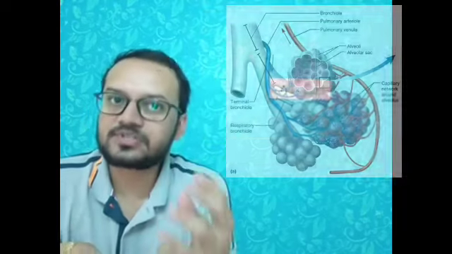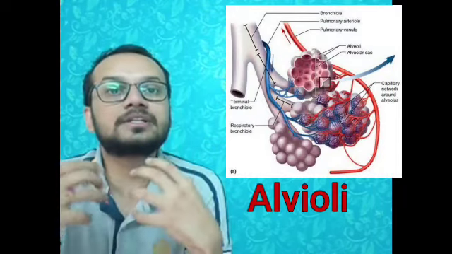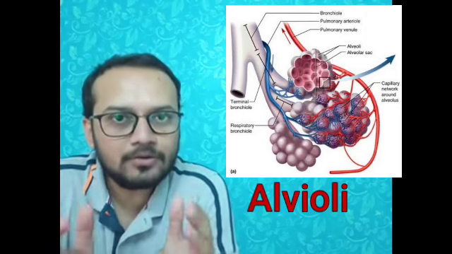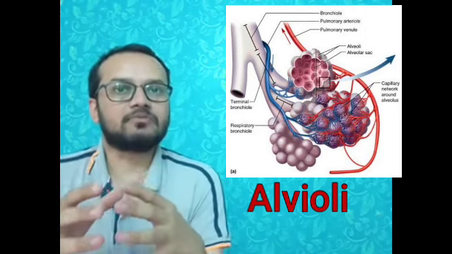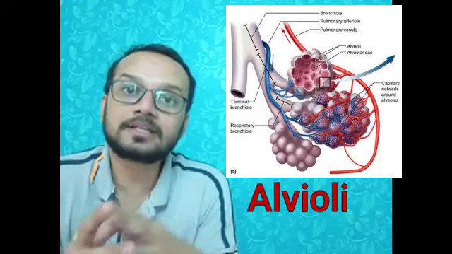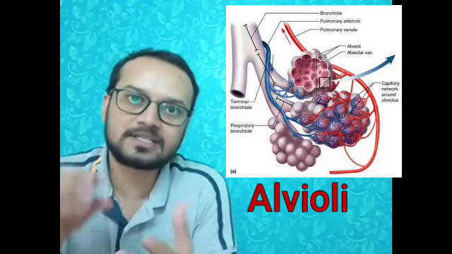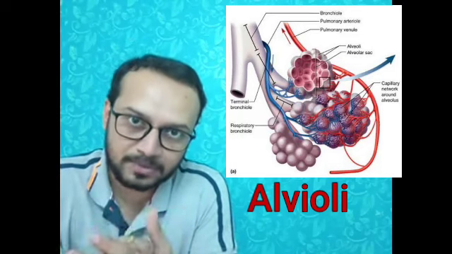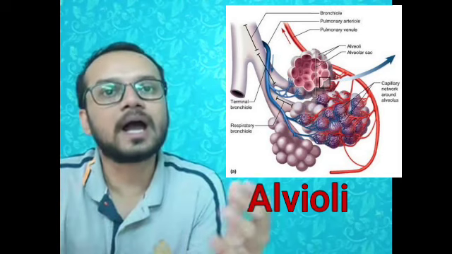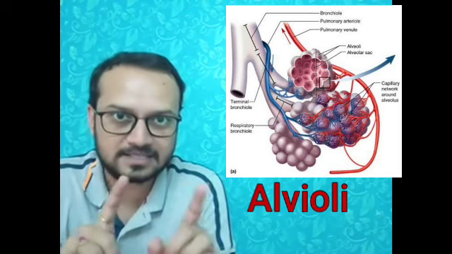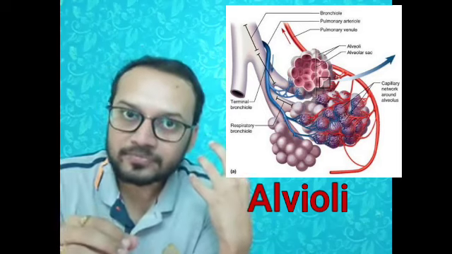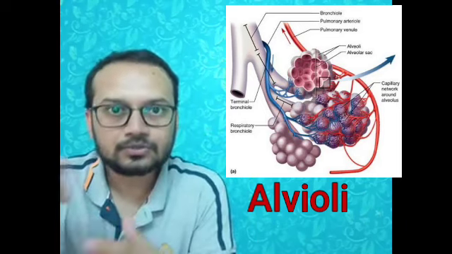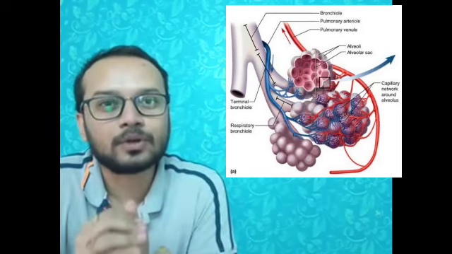Alveoli is the structure which finally gets the oxygenated air into it. The wall of alveoli inside is covered with a network of blood capillaries, and those blood capillaries carry the blood. This blood absorbs oxygen through the alveoli. So the exchange of gases occurs from lungs to the blood through a structure called alveoli. So this is the structure of the human respiratory system, its organs and how they work.